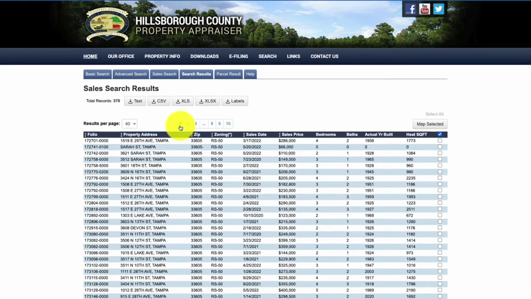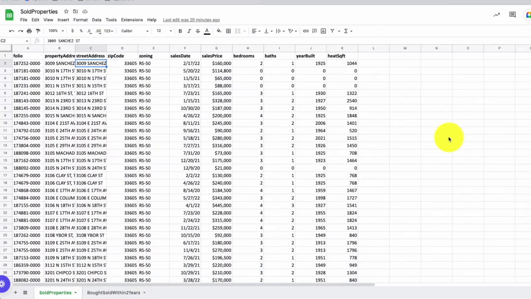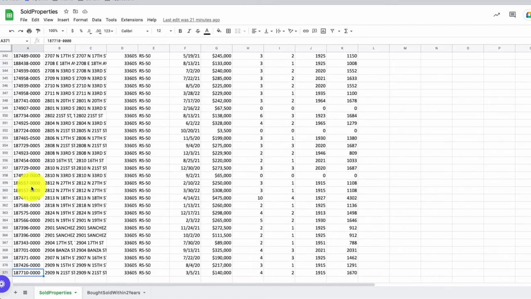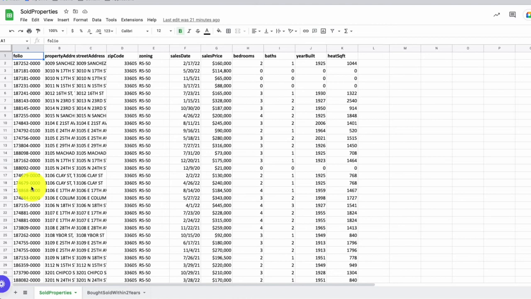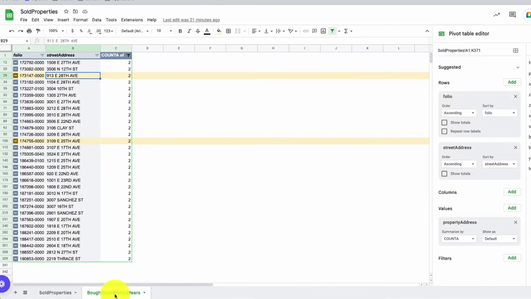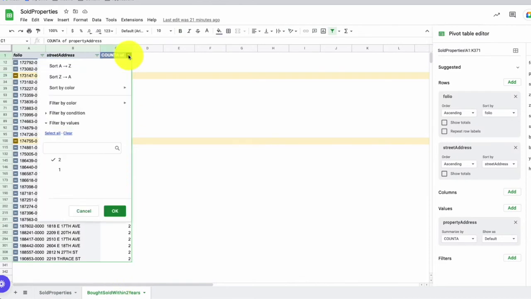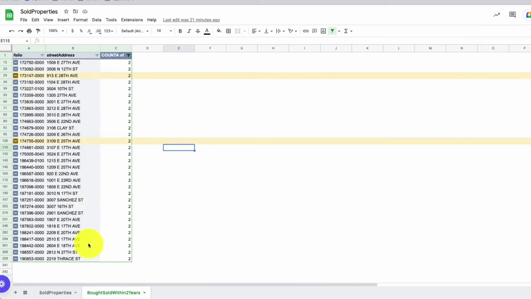So once I set up the web scraper on Browse AI, it scraped all 10 of these pages that are located here on the website. I took that data and I put it into Google Sheets. So now I have all 370 property listings, exactly what I was looking for. The next step that I took was that I made a quick pivot table to count how many times a property comes up in my sold database here. So if we go over to the pivot table, I filtered on all properties that have been sold twice during this time frame. And here are a list of properties.